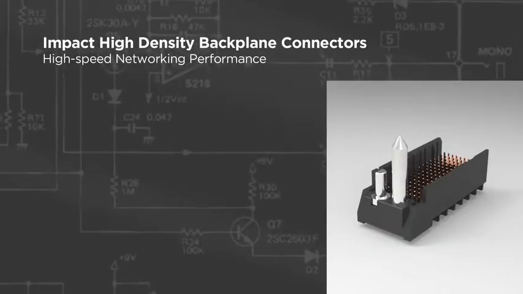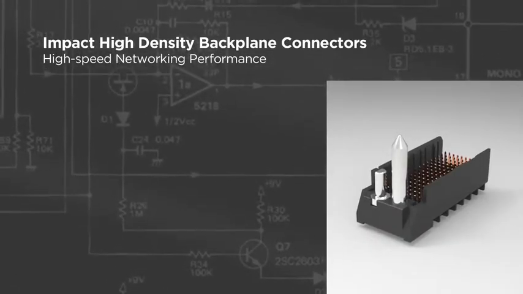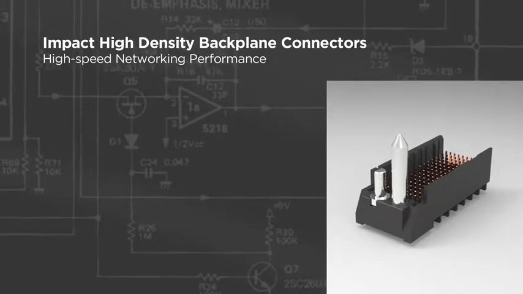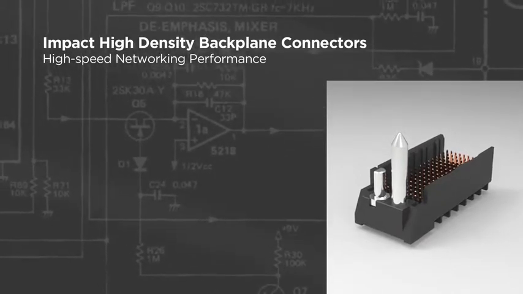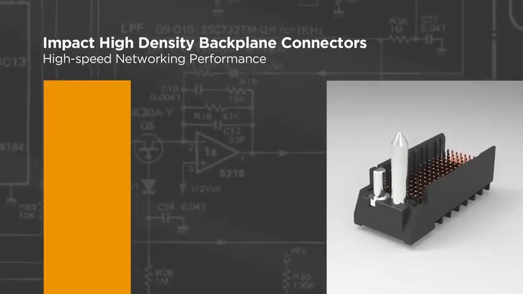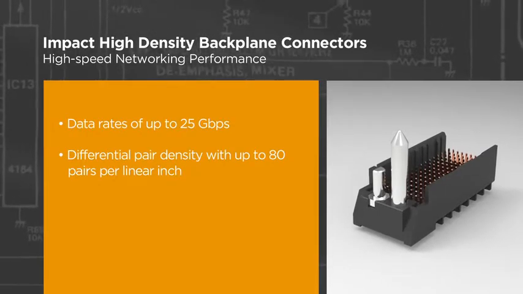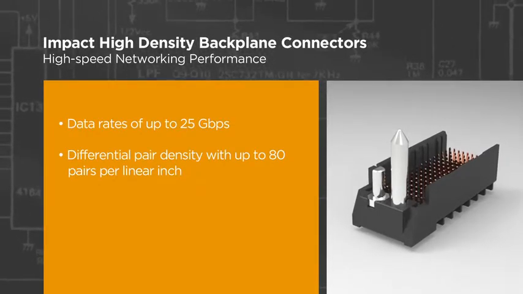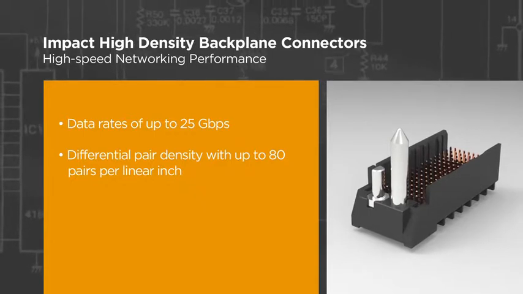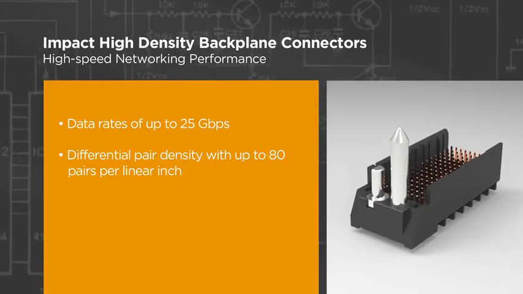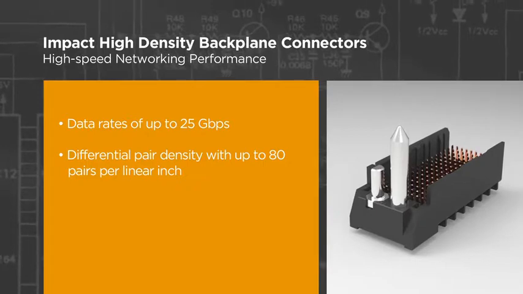Developed for a wide range of applications, including telecommunications infrastructure, data networking, and medical diagnostics, Impact high-density backplane connectors enable upgrades with data rates up to 25 gigabits per second, and by employing differential pair density with up to 80 pairs per linear inch, Impact connectors attain significant space savings. TE's Impact connectors are available in 2 to 6 pair configurations, and 2 compliant pin design options are offered on both daughter card and backplane connectors, which provides customers with ultimate design flexibility.